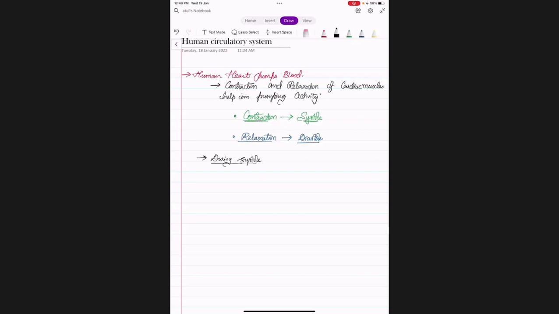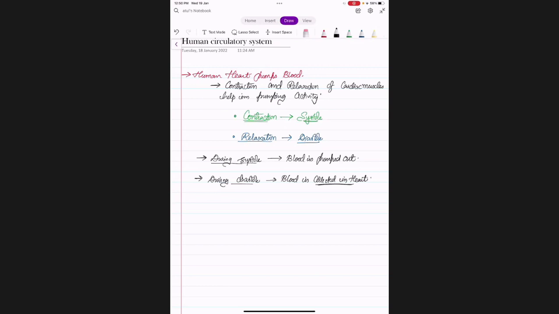So during systole, blood is pumped out, right? And during relaxation or diastole, blood is collected in the heart.